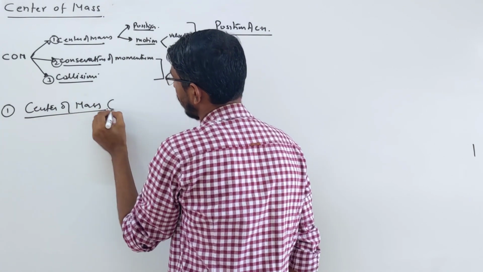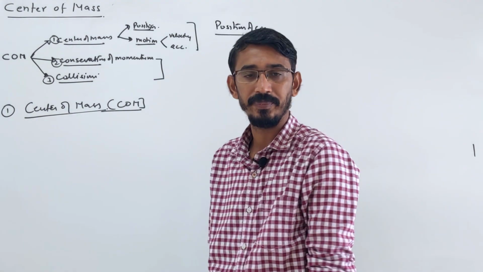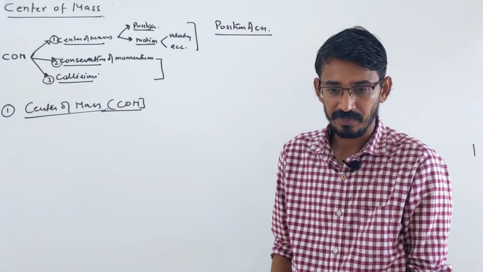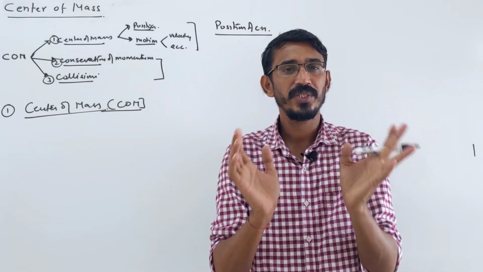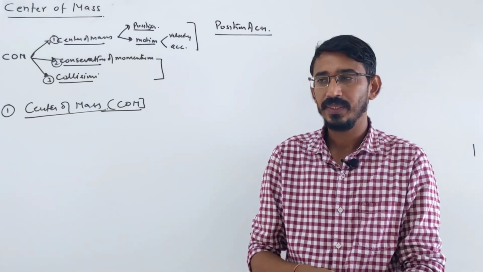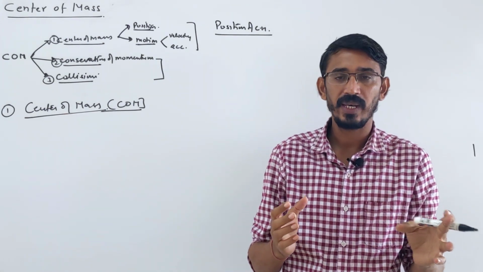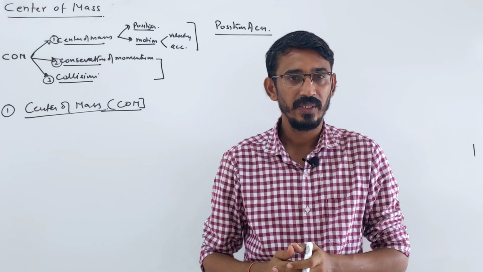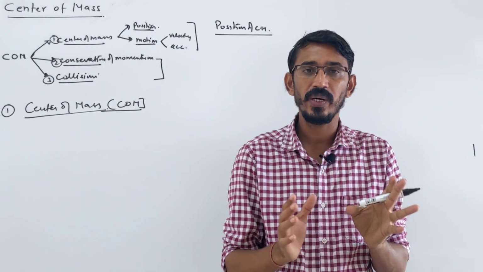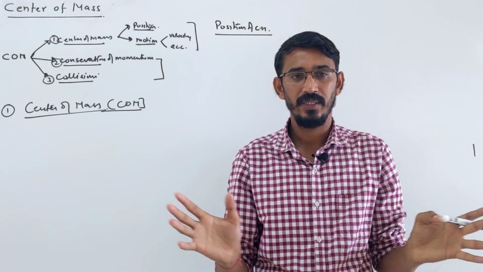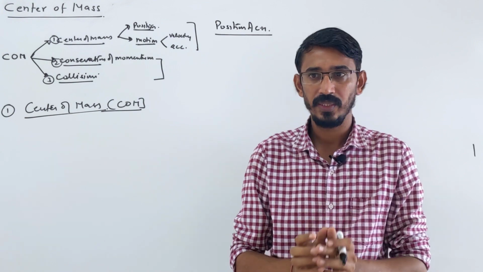Let's understand first what is center of mass. In short we will call it COM. It is just a definition to make the calculation in physics simple. Suppose you have 10 particles located at different positions. To make it simpler, you write a combined point, which is called the center of mass of all masses together.